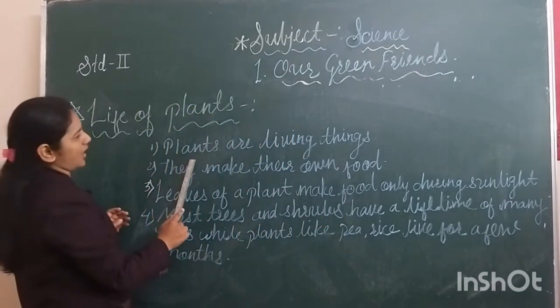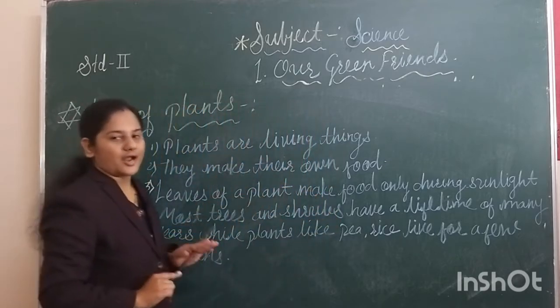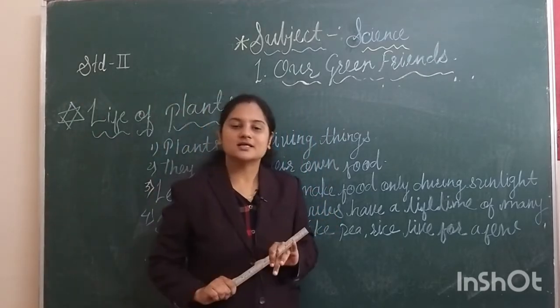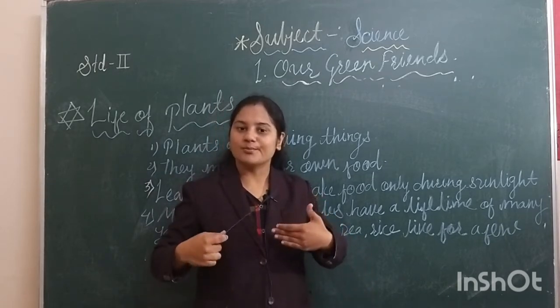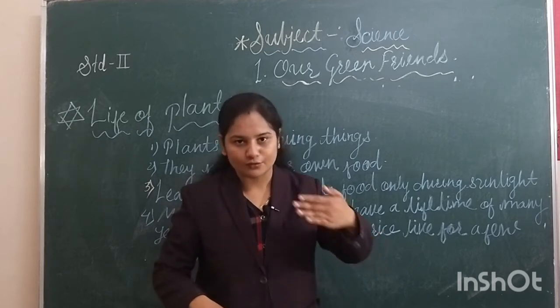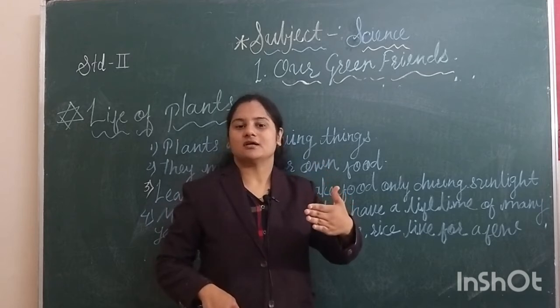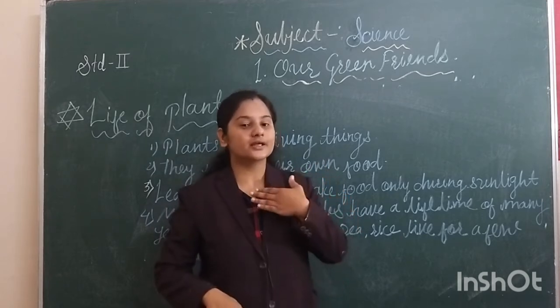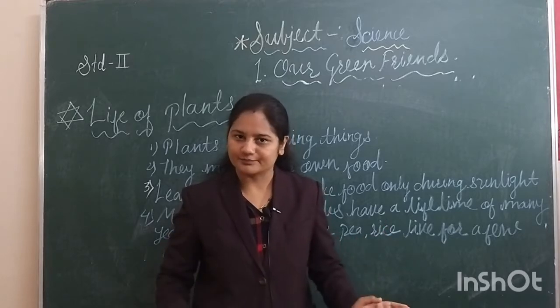Students, plants are living things. I told you already that plants are living things. Living things means things which can move, which can grow, which can reproduce, which can breathe. That is called living things.